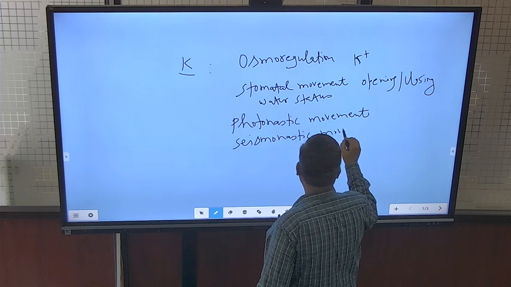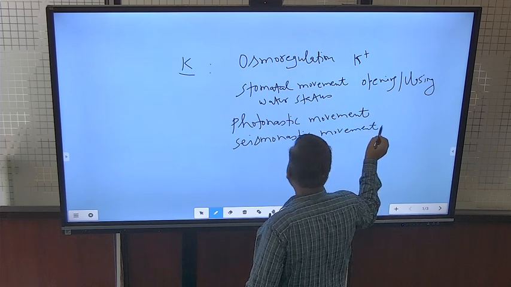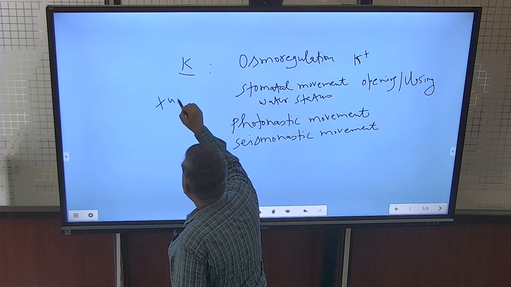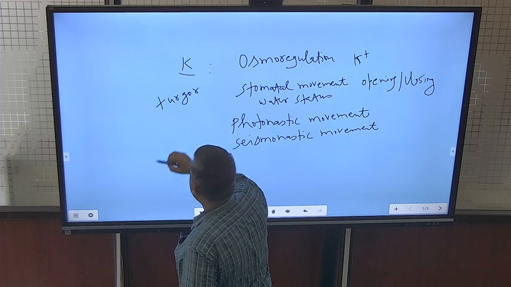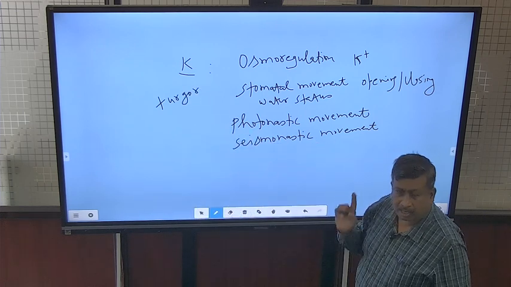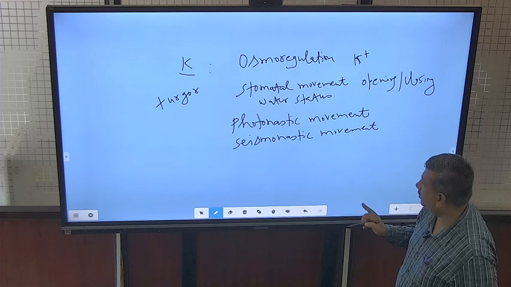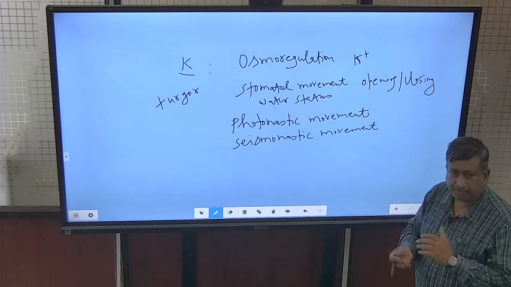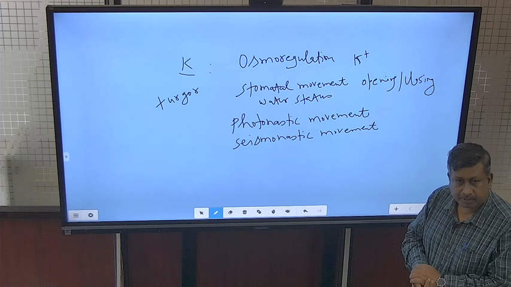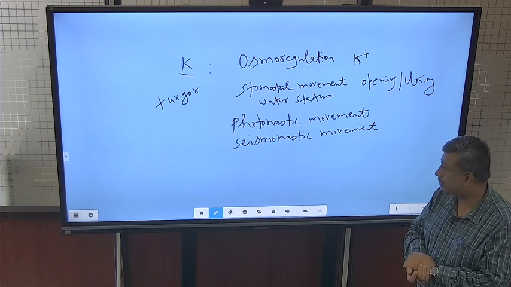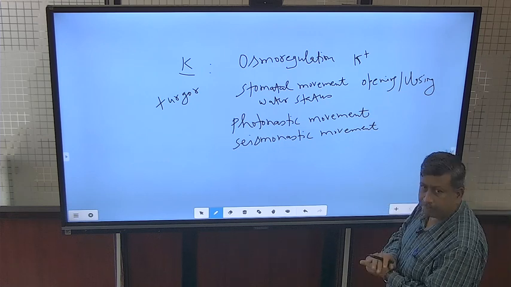So the movements which are related to turgor, related processes, the potassium is involved in all turgor-related processes. That's why it is important for light-driven processes or mechanical force-induced processes. So this is the important role.